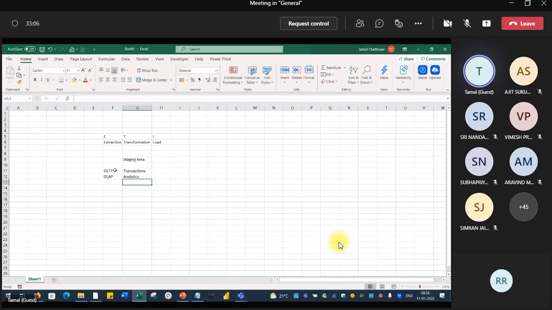Okay, obviously we are not interested in transactions. So analytics, OLAP and OLTP. Any question on this? Any doubts you would like to clarify?